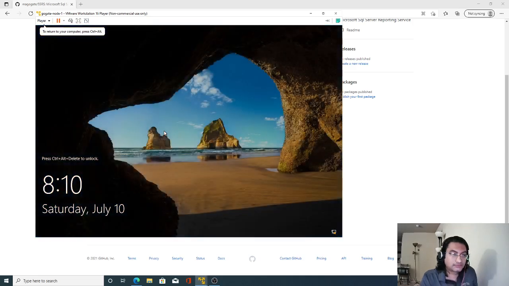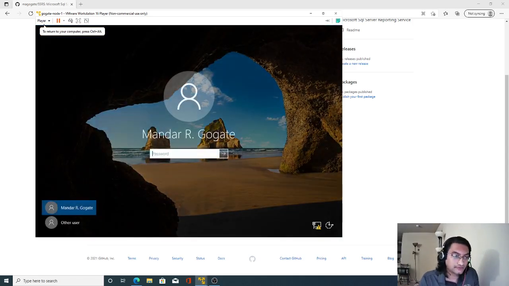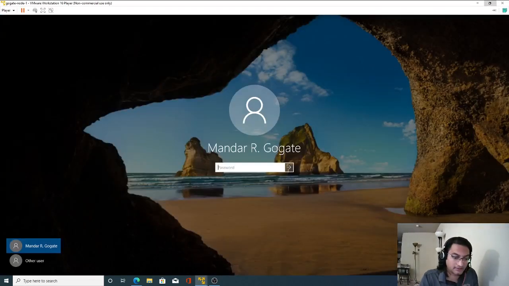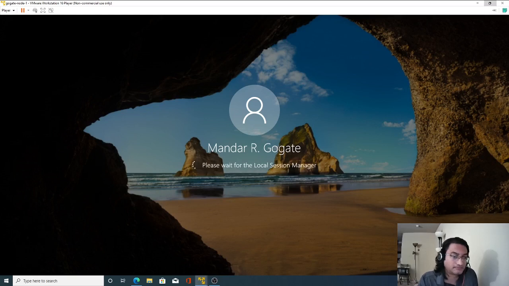This is the domain user, and as I said, the password is the same. Perfect. And I need to check the connectivity for SQL Server.